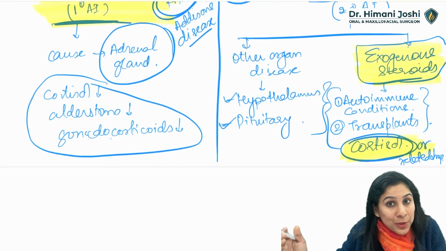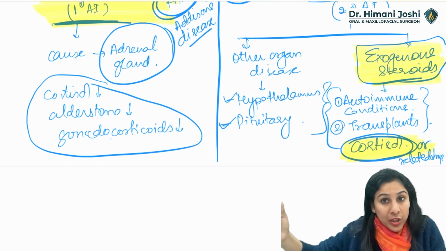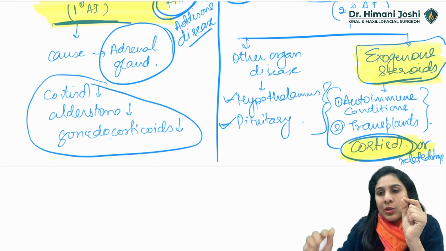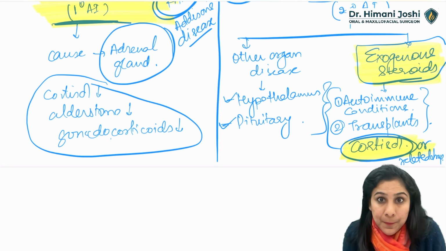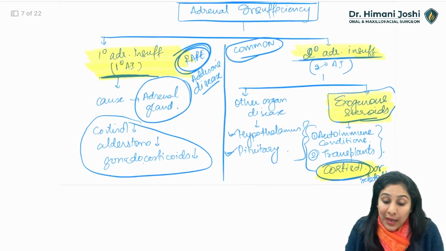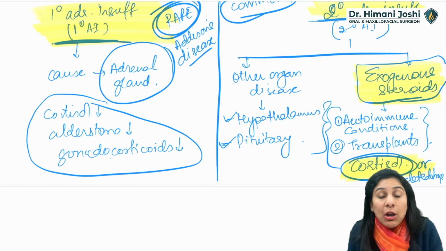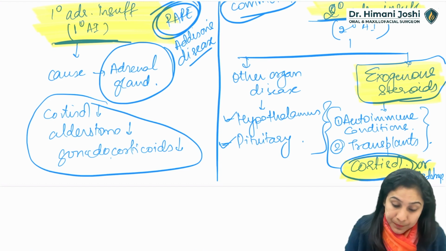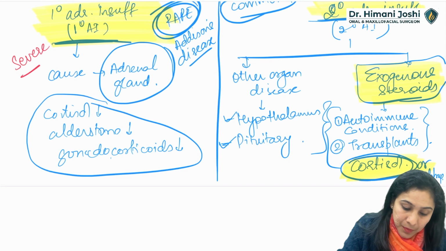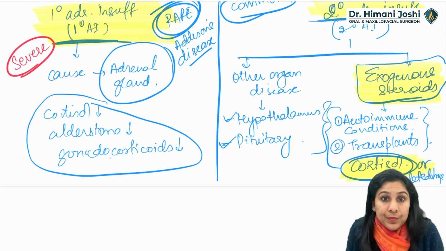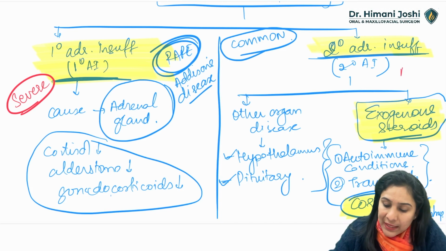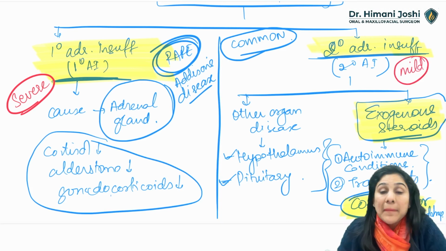The other hormones, mineralocorticoids, gonadocorticoids, are normally secreted because only one hormone, the HPA axis, is suppressed. Okay, so if I talk about the severity of problem, the severity of problem is much more in primary AI as compared to a secondary AI where the severity is very, very mild.